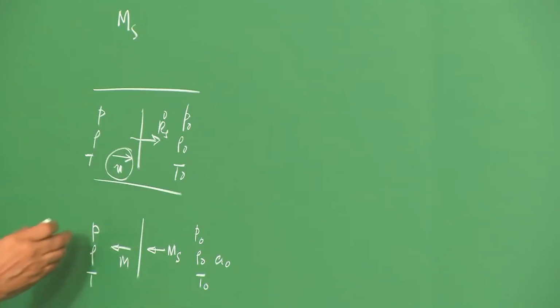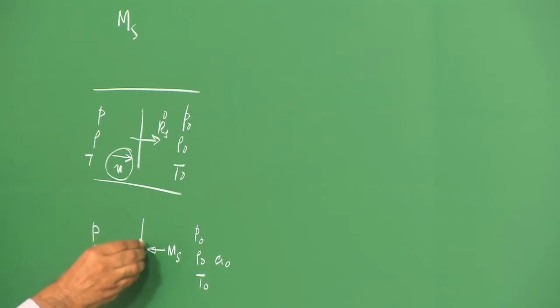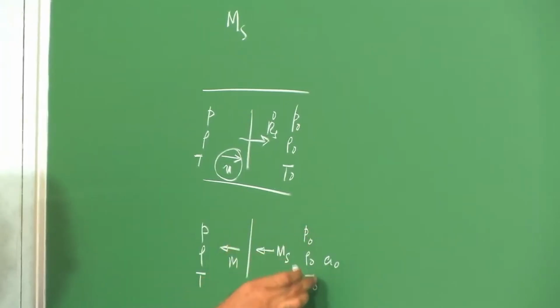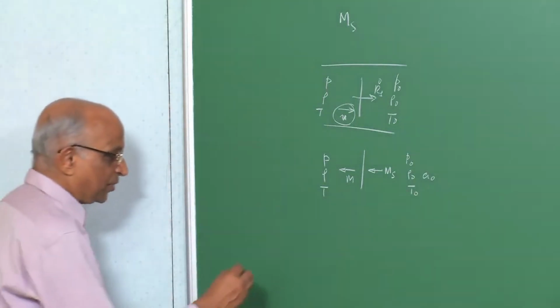That means we were able to get the properties of pressure, density, temperature and the velocity in the frame of reference of the shock, that is, shock stationary, how particles are moving back. We were able to get these in terms of P0, rho 0 and T0. This is what we did. Let us write one or two of those expressions down.